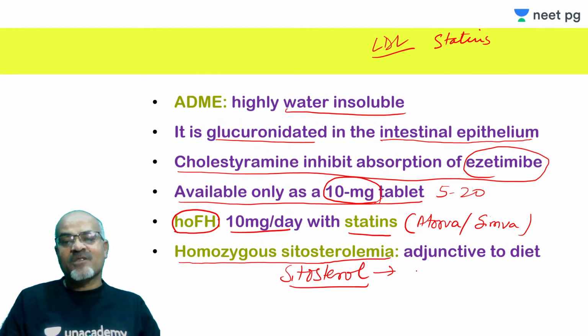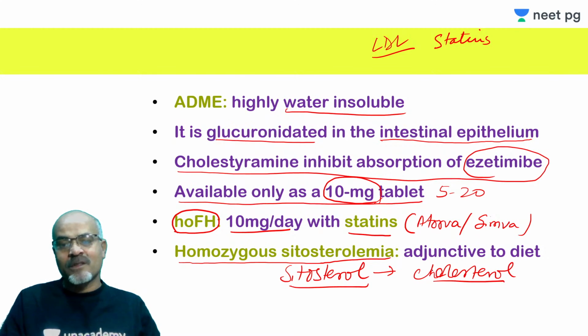And its structure is very similar to cholesterol. So this can also be responsible for hypercholesterolemia in humans. So this can inhibit this sitosterol absorption also. That is also taken up by the same transporter.